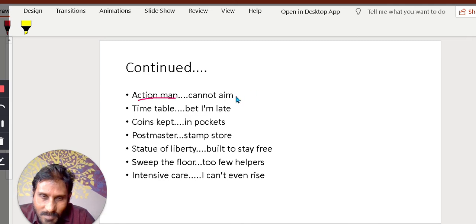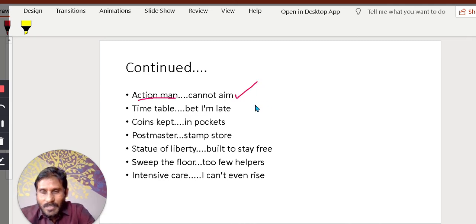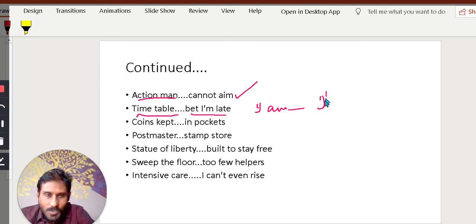Action man cannot aim. Though he's an action man, he cannot aim. Timetable. One who follows a timetable, bet I am late. Though he follows a timetable, he's late. B is there, I is there. You can write I am like this, but it doesn't fit into the spellings. That's why you cut it as I'm, the shortened version. If you write A here, there will be an extra A. You have to follow this principle.